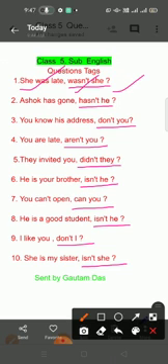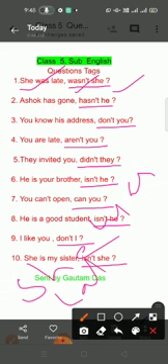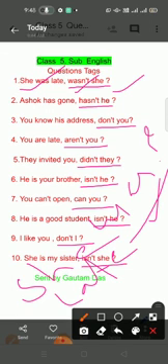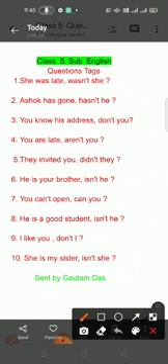She was late. What will be the question? She was late, dash, note of interrogation. In the dash, you have to write "was not she." See, the subject will be "she." Here there is no negative, so you have to change it into negative: "was not."